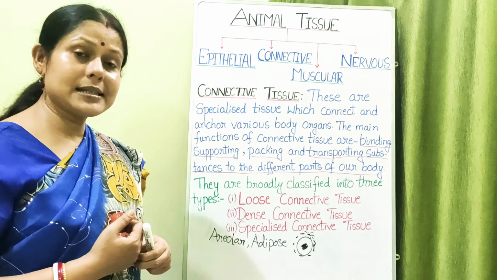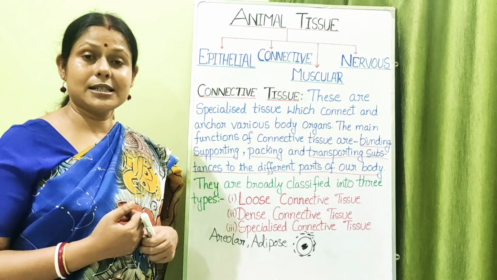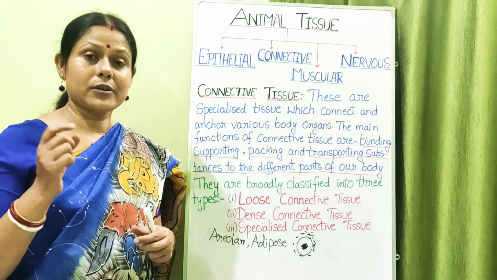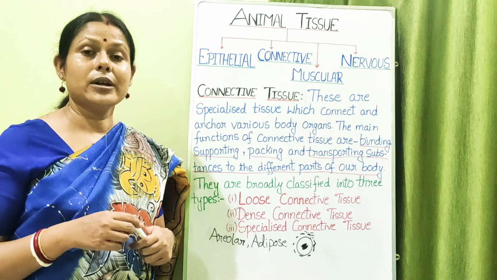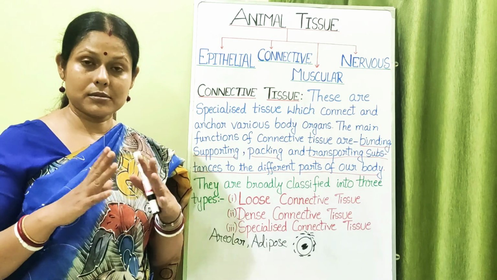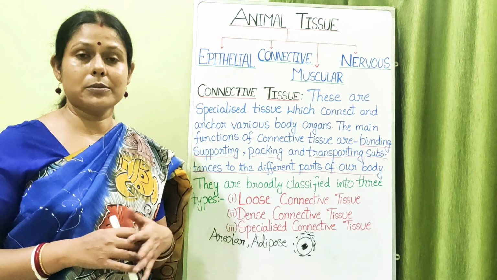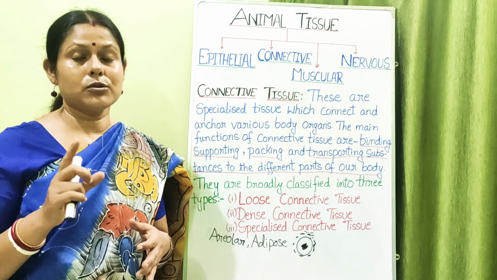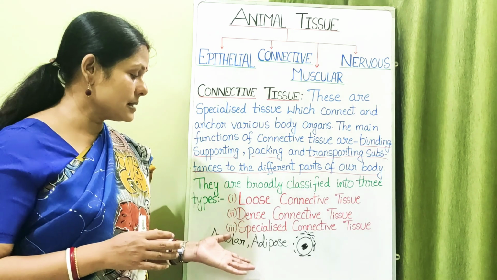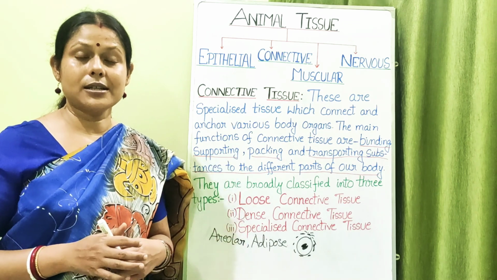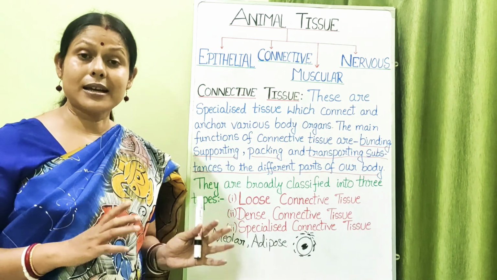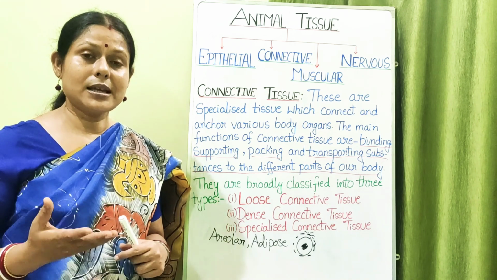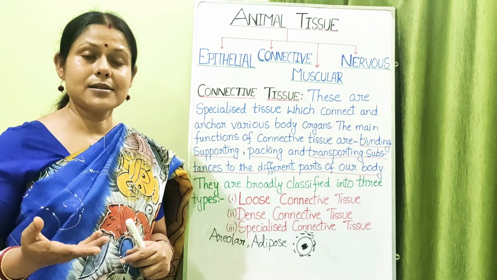The next specialized connective tissue is blood or lymph. Regarding blood and lymph, I have given a link in the description box where you can get a good idea about the components and functions of blood and lymph in detail. But as it is included here, I am giving you a brief idea: it is a specialized liquid connective tissue, having a liquid matrix, and in between there are blood cells floating.